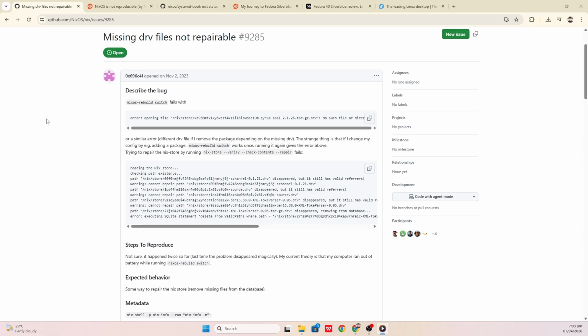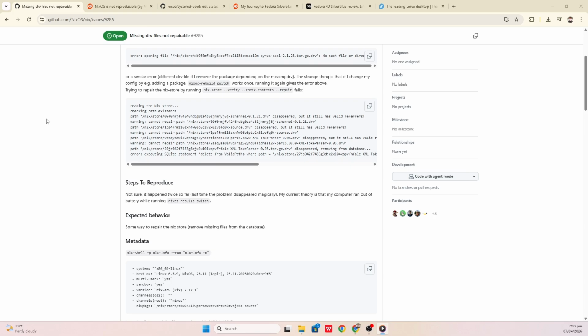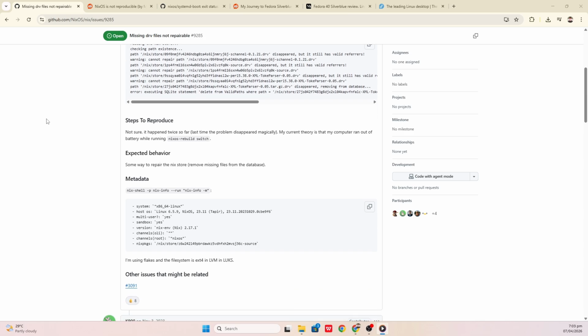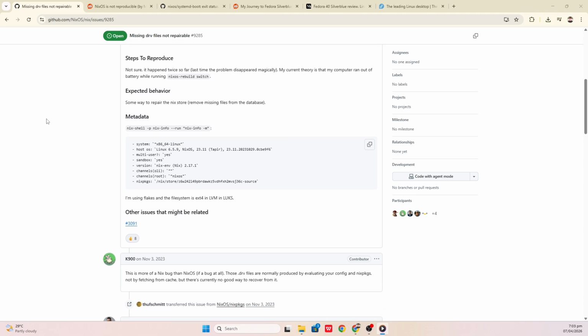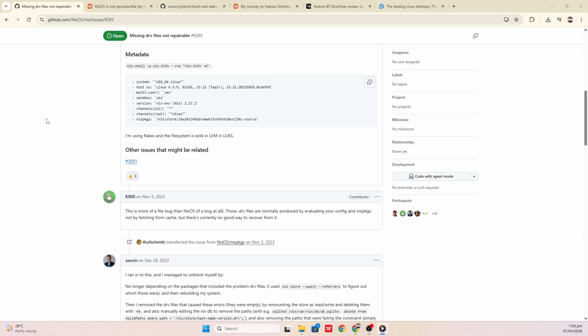The store corruption documented in November 2023 is the most severe technical failure. The verification tool found missing derivation paths. The database that tracks the content-addressed store had foreign key constraint violations. The recovery required manually deleting broken derivation paths and editing the database directly. Understanding what a derivation file is and how the database relates to the store is not beginner knowledge. This is a failure mode that no other distribution in this comparison shares.